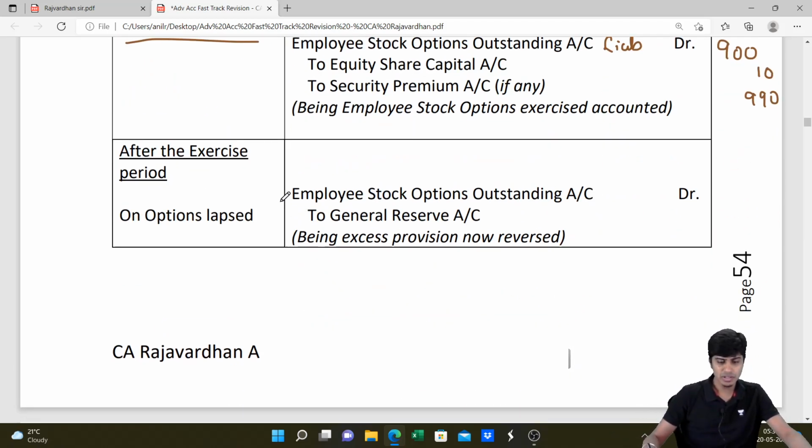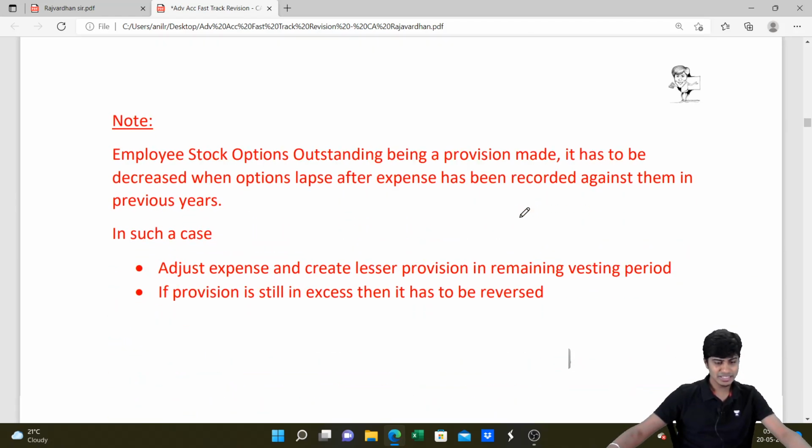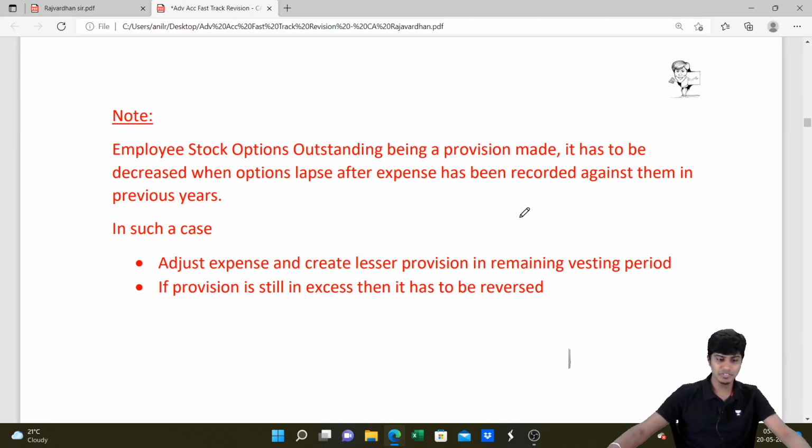Where do you transfer it to? From the employee stock option outstanding account, you transfer such money to general reserve. General reserve is a reserve increasing, so we credit it. Employee stock option outstanding is a liability which no longer exists. Liability decreasing, so we debit it. So my friends, the entry is employee stock option outstanding account debit to general reserve account. Done? Great. So this is one important point that we need to know.